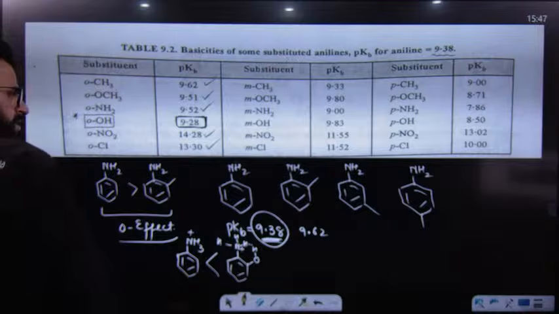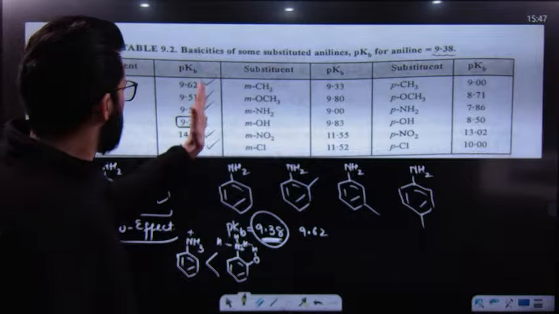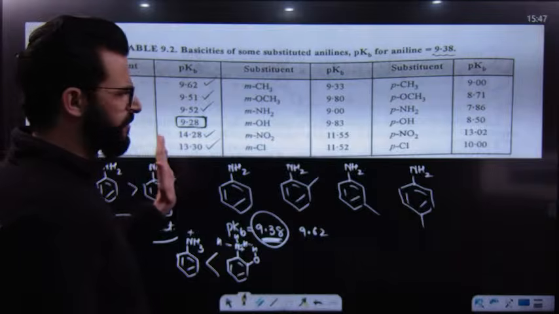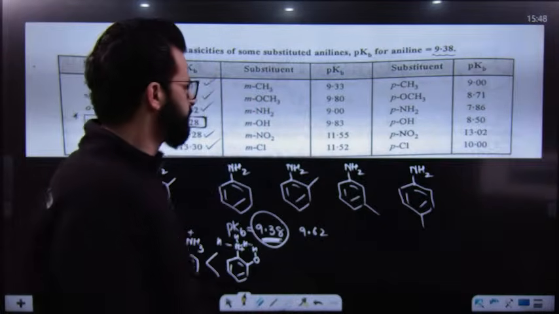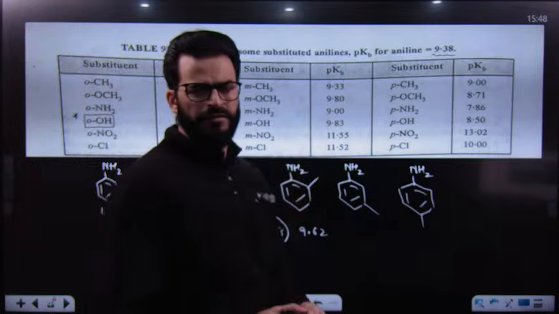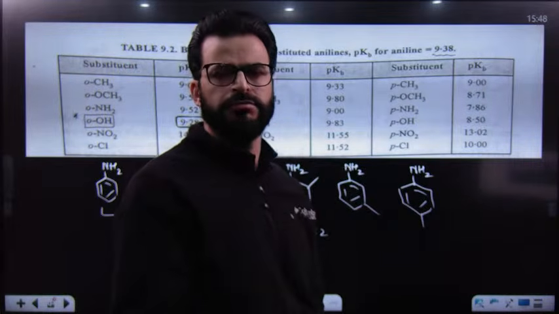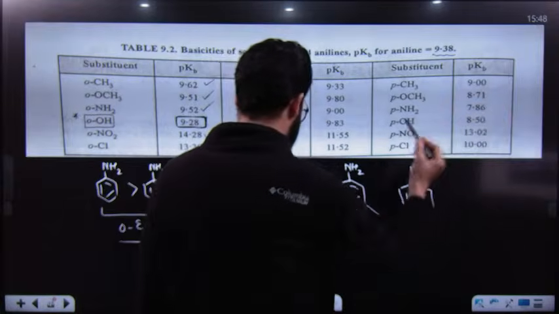Okay, so this is clear. After that, leave this and aniline. After that, you have to compare meta and para substituents now. Generally, when electron donating groups are attached, basic character will be more. Have a look. Its value is 9 only.